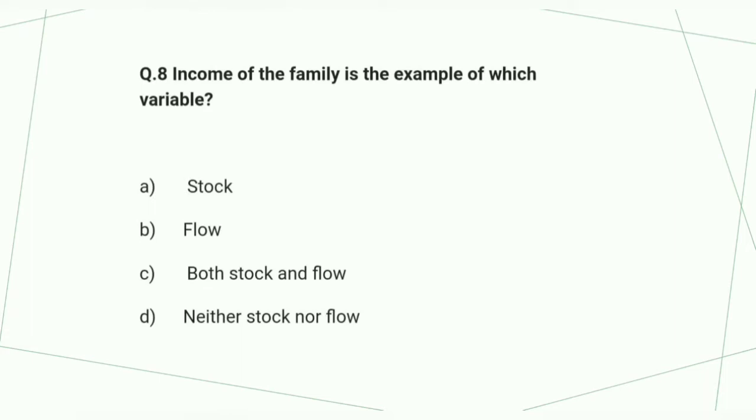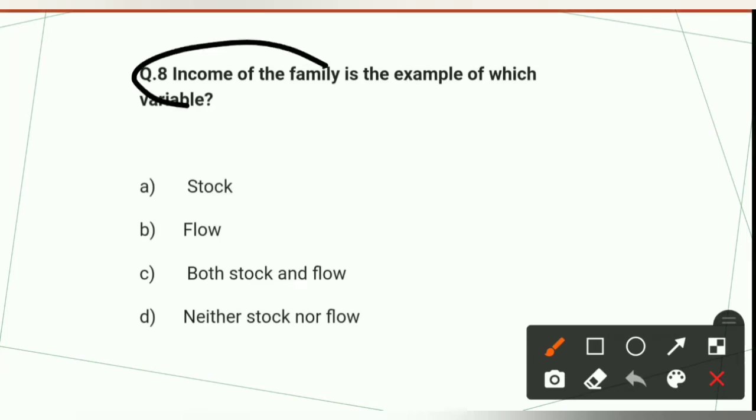Now see one more question here. Income of the family is an example of which variable? Stock, flow, both stock and flow, or neither stock nor flow. Income of the family is an example of a flow variable.